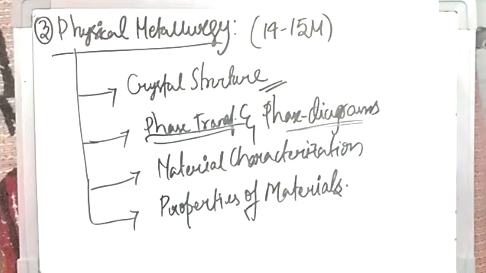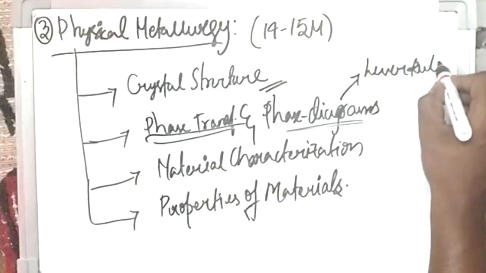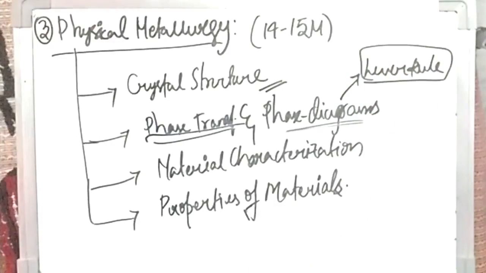In phase diagrams, usually the iron carbon diagram is very important, and here the lever rule, you must know how to calculate the amount of phases. Okay, you must be able to calculate the amount of phases present at different percentages of carbon or any solute atom, which you will be doing by the lever rule. And also here nucleation and growth is one of the important topics in this solid solution part.